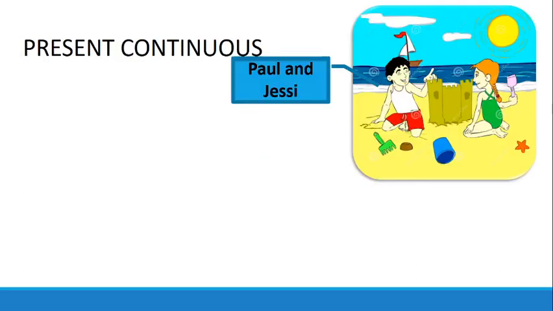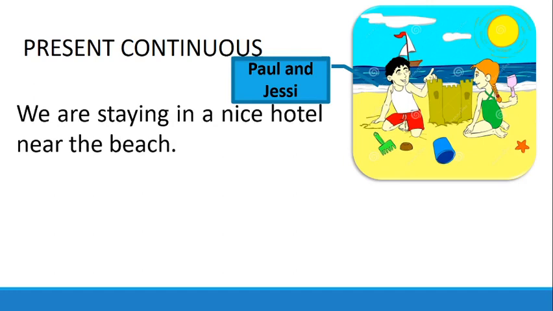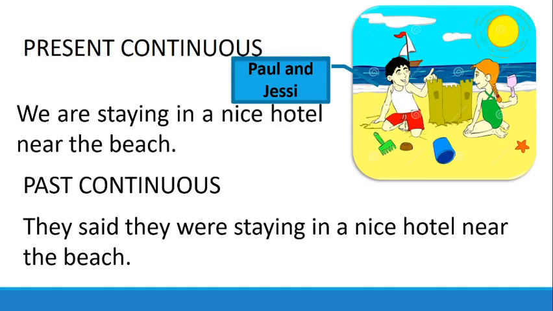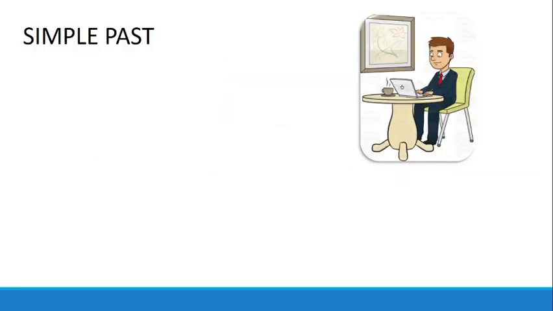Now here we have Paul and Jesse on the beach. We have the present continuous, and they say, "We are staying in a nice hotel near the beach." When we report, we are going to use past continuous. We will say, "They said they were staying in a nice hotel near the beach."